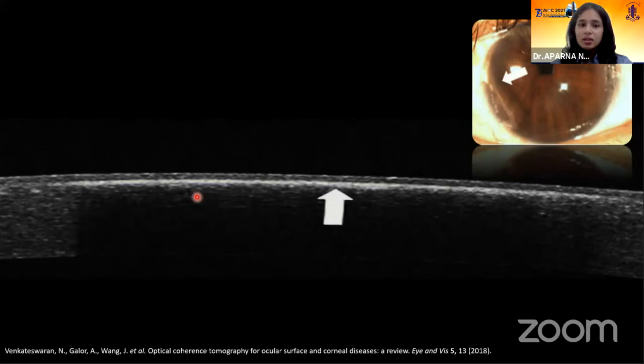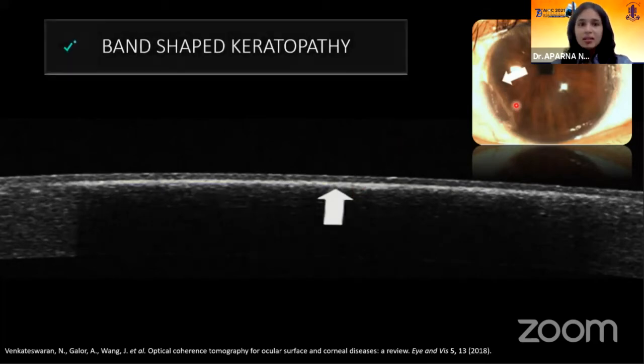In this picture, you can see a hyperreflective band at the layer of Bowman's membrane. So this is nothing but calcium deposits at that level. As you can see in the clinical image, this is an early band-shaped keratopathy.